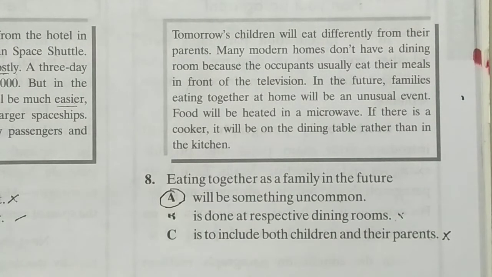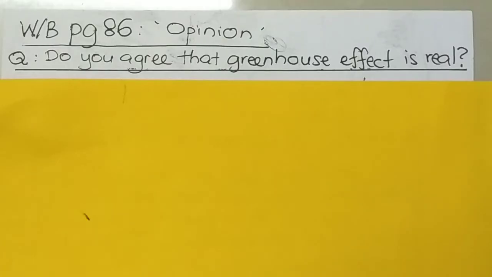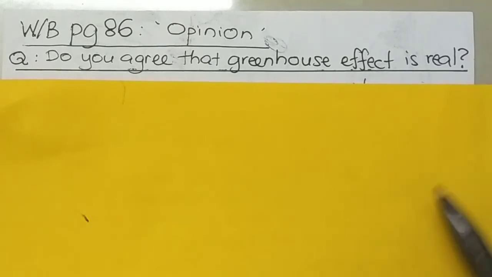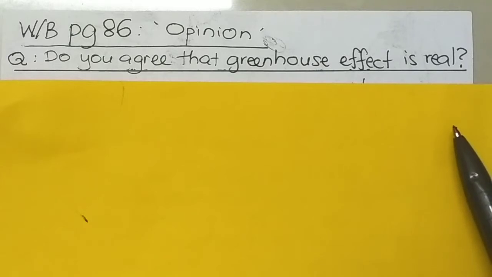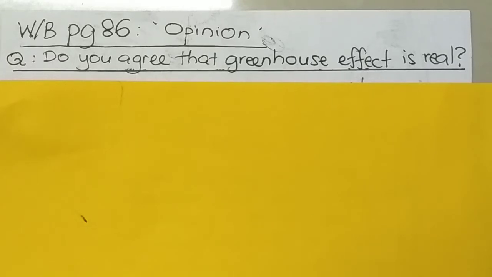Now the next exercise will be writing. On page 86, this is the short writing on opinion, and the question here goes like this. Do you agree that greenhouse effect is real? So what you are going to write here will be an opinion, which is a personal point of view based entirely on personal judgment about an issue that can be argued both ways. And opinions can be a result of a person's view, understanding, feelings, and beliefs.